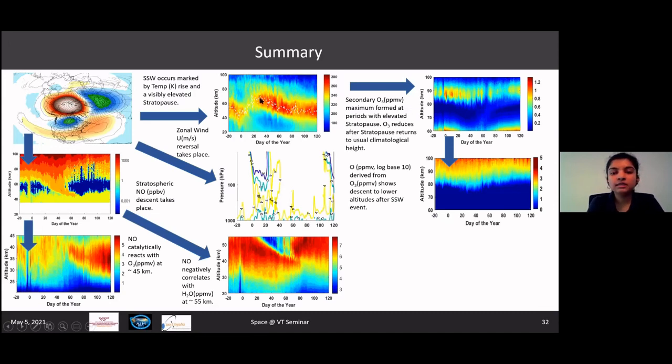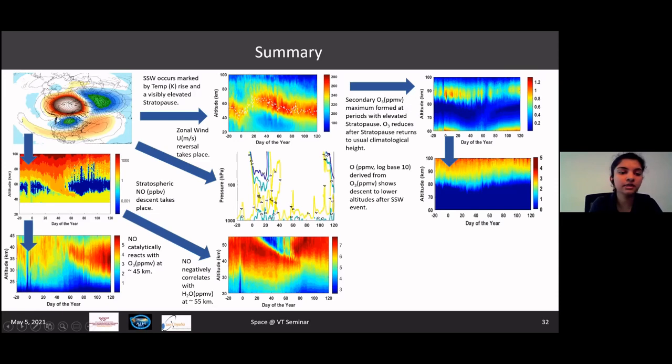The elevated stratopause leads to a cool mesosphere, which is very ambient for the production of ozone. Gradually, when the elevated stratopause comes back to its usual climatological height, the temperature is high in this particular region, which leads to a decrease in the ozone concentration, which again talks about the negative correlation between ozone and temperature. Using the method in Dr. Smith's paper, I calculated atomic oxygen again here to show the dependence between ozone and atomic oxygen and how atomic oxygen descends to lower altitudes after an SSW event and helps in the formation of ozone.